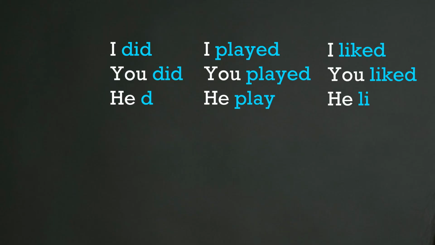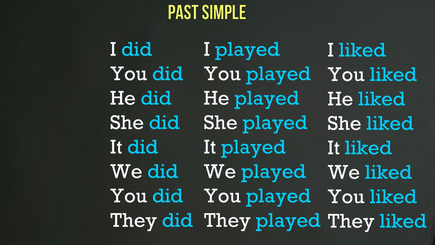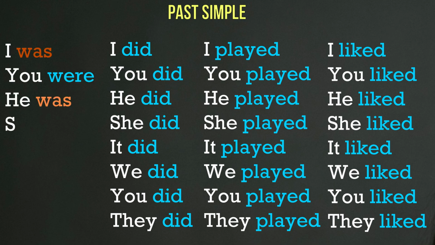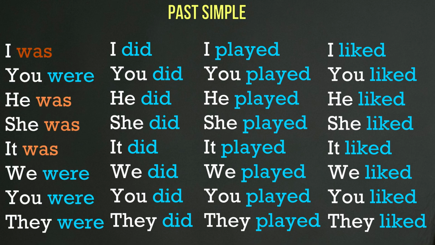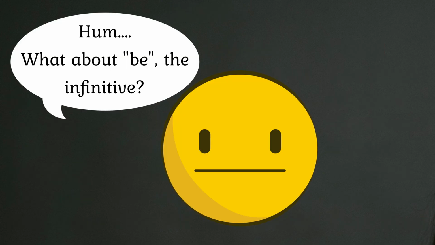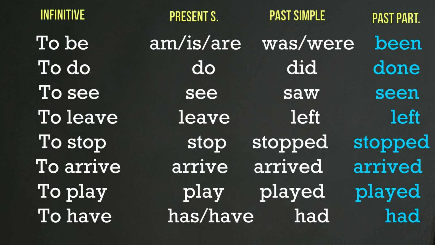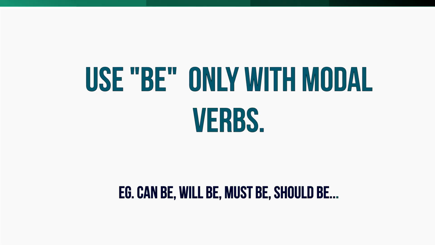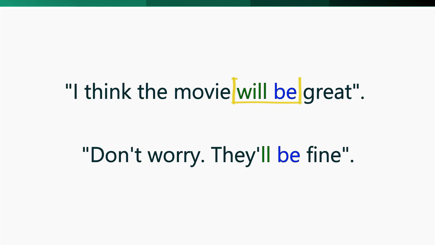Also, in the past tense, most verbs have only one form for all subjects. However, the verb to be has not one, but two forms. One for the singular and one for the plural. When do we use the actual infinitive of the verb to be? The infinitive form of the verb to be, which is be, can only be used with modal verbs, like when you form the future simple tense with the verb to be.